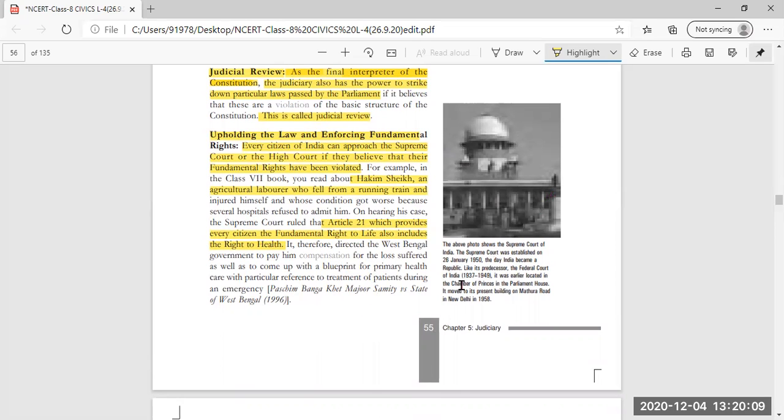Now, this picture is about the Supreme Court, which was established on 26th January 1950. This is the day when India became a republic. Before it, there was the Federal Court of India, which existed from 1937 to 1949. It was earlier located in the Chamber of Princes in the Parliament House, and then finally it moved to the present building on Mathura Road in New Delhi in 1958.